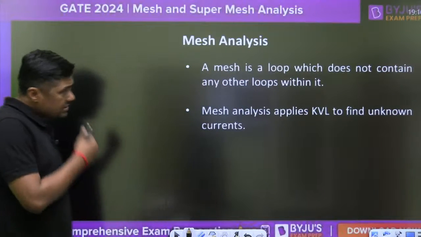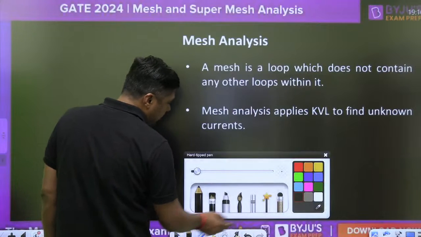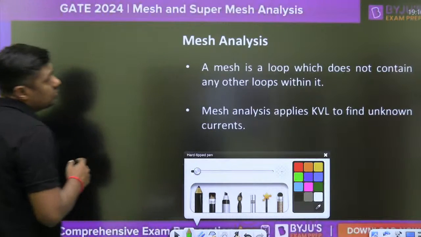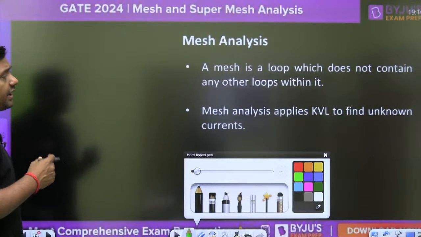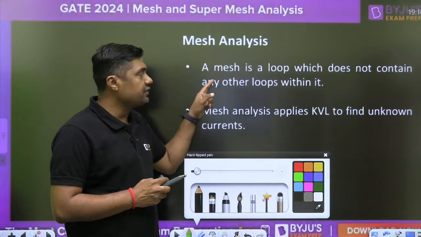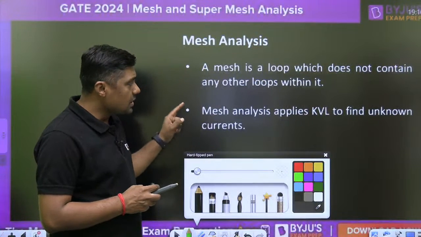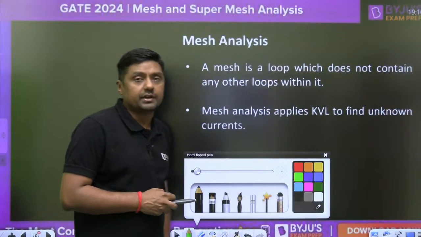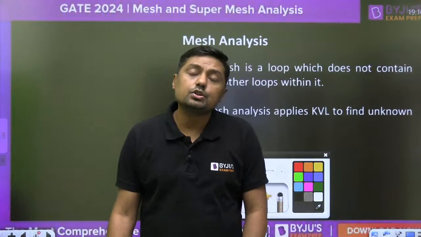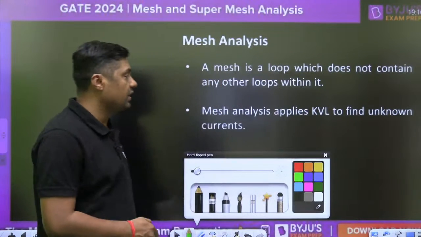So guys, mesh analysis means what? In a particular network we have loops. A mesh is a loop which does not contain any other loops within it. This is a very basic definition of mesh, and with the diagram I will explain this. Mesh analysis applies KVL to find the unknown currents. So we are using Kirchhoff's voltage law. In the previous class, I gave you the idea about KVL.